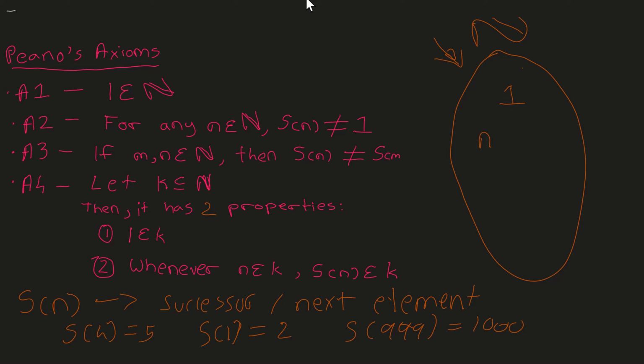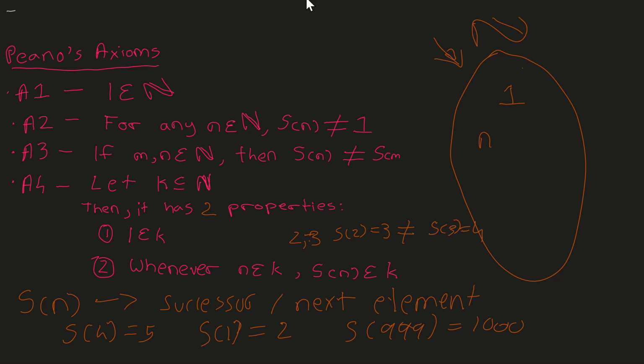The third axiom says that if m and n are part of the natural numbers, then the successor of n is not equal to the successor of m. Take for example 2 and 3. The successor of 2 is equal to 3, but it's not equal to the successor of 3, which is equal to 4.